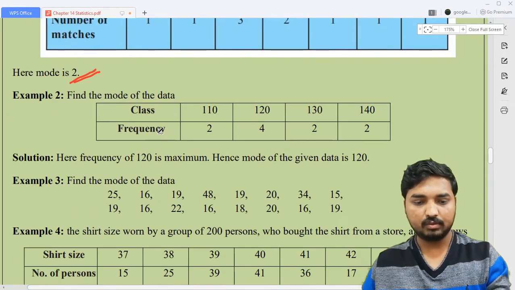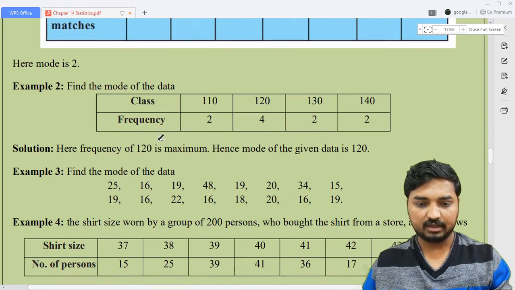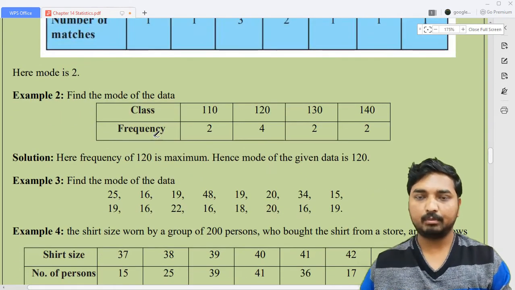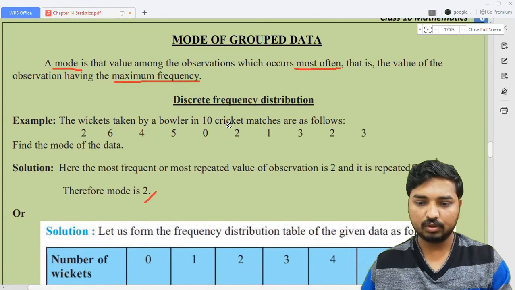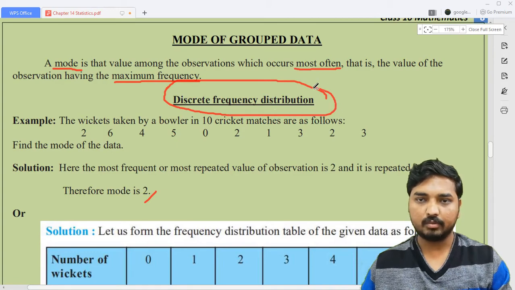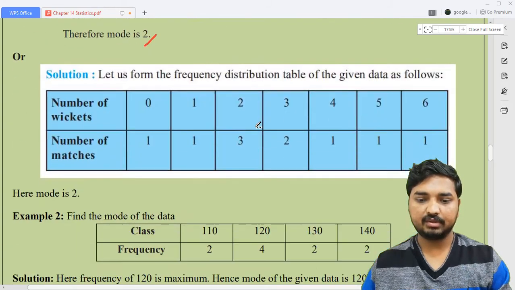So it will be right for you. Now the next thing is, I will move on to a similar type of question. Look at here, find the mode of the data. The table is already given to you. What type of distribution is this? This is discrete. Remember, I'm only going to deal with discrete frequency distributions here.